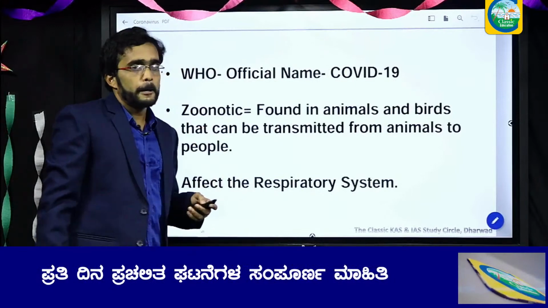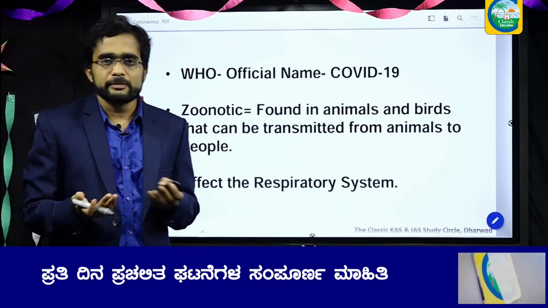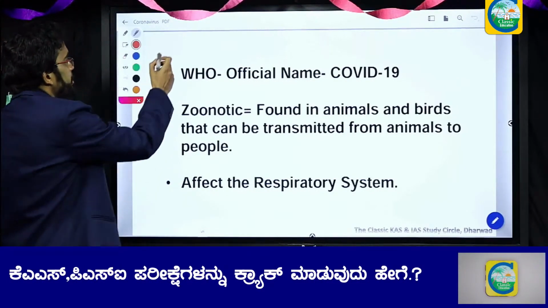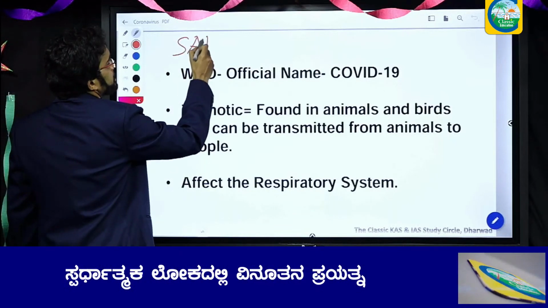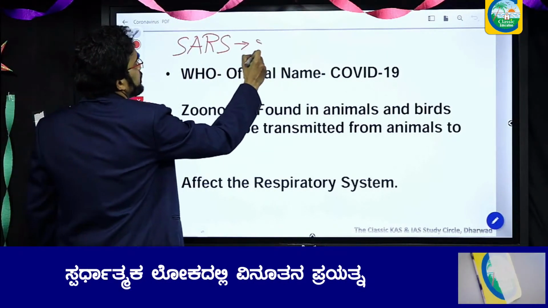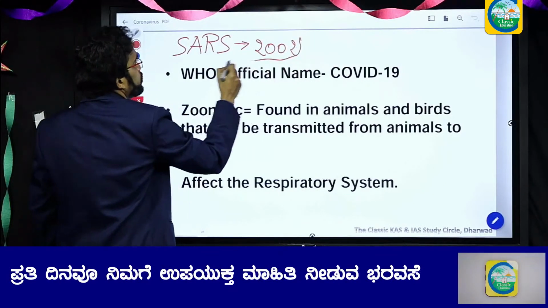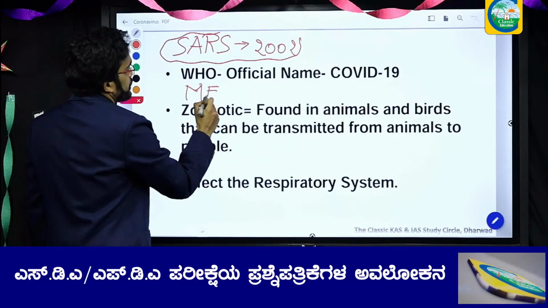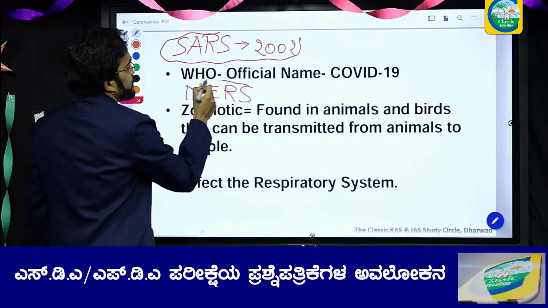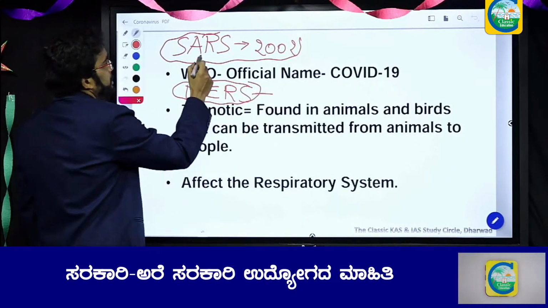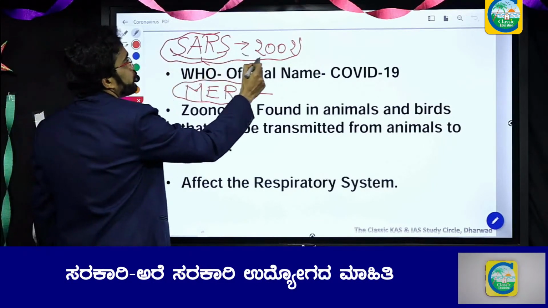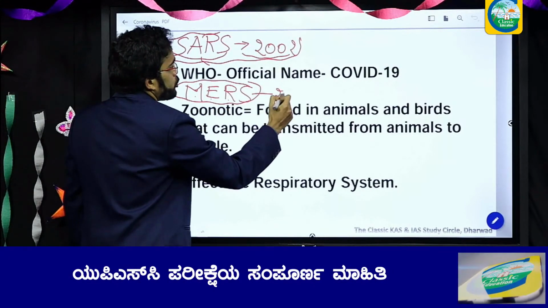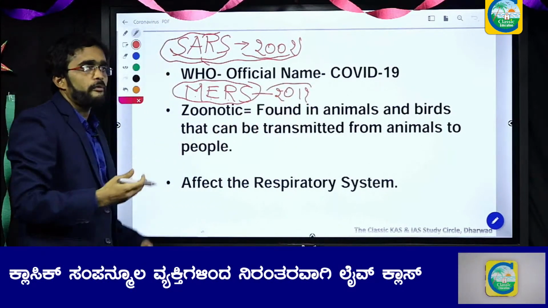So, is this the first coronavirus? The answer is no. There were previous coronaviruses also. For example, there was SARS coronavirus, Severe Acute Respiratory Syndrome, in the year 2002, and also MERS, Middle Eastern Respiratory Syndrome coronavirus, in 2012. There were previous coronaviruses also.